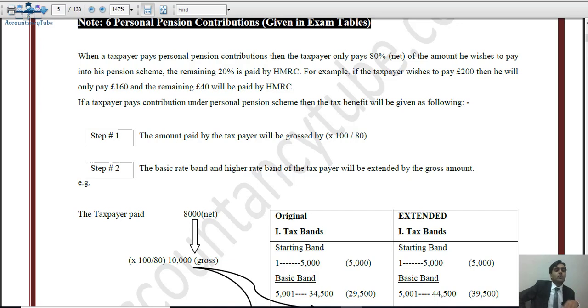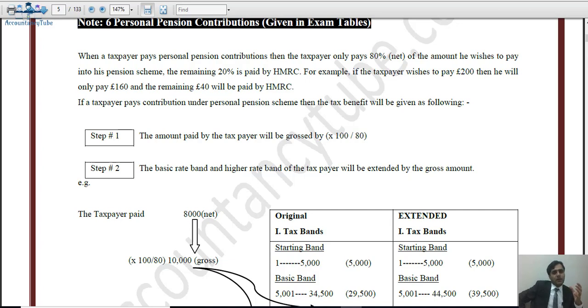So now I've told you three benefits of contributing in the personal pension contribution. That is why everybody is interested in contributing, because they are getting so many tax benefits. So what was the first reason? You only have to pay 80%, the other 20% is paid by HM Revenue and Customs.